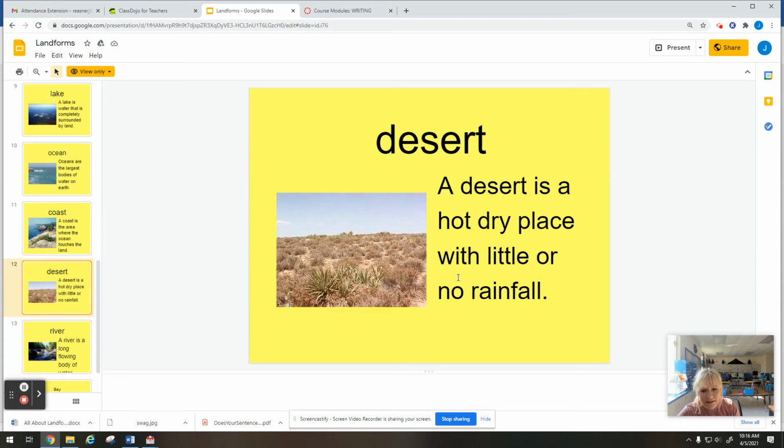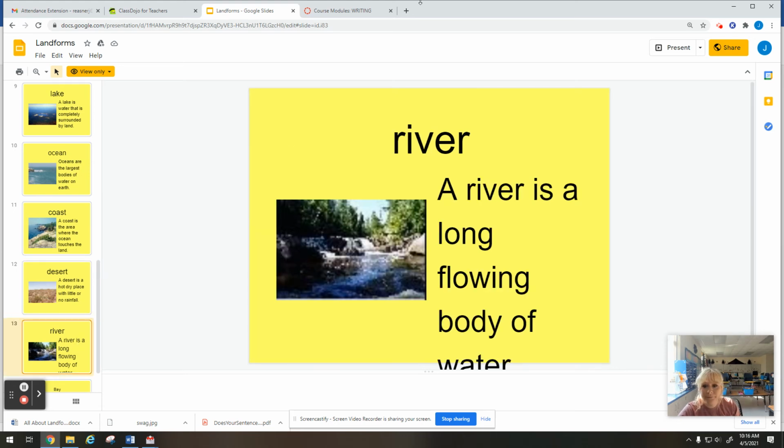Desert. A desert is a hot, dry place with little or no rainfall. And you kind of know it's a desert because there's not a lot of trees. You might find cactus. It's very dry and has lots of sand.